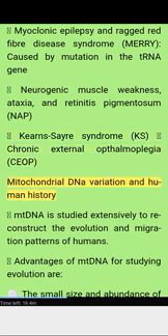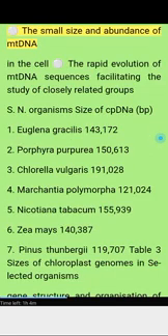Mitochondrial DNA variation in human history. mtDNA is studied extensively to reconstruct the evolution and migration patterns of humans. Advantages of mtDNA for studying evolution are: the small size and abundance of mtDNA in the cell, and the rapid evolution of mtDNA sequences, facilitating the study of closely related groups.